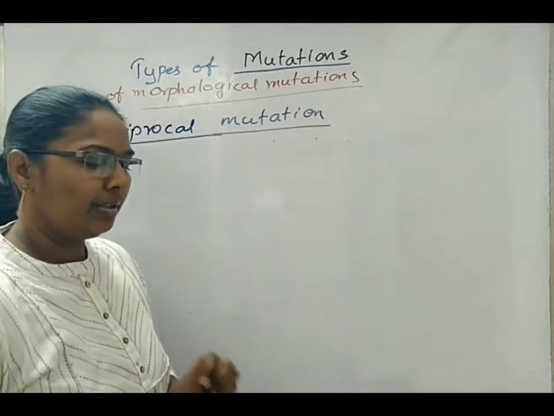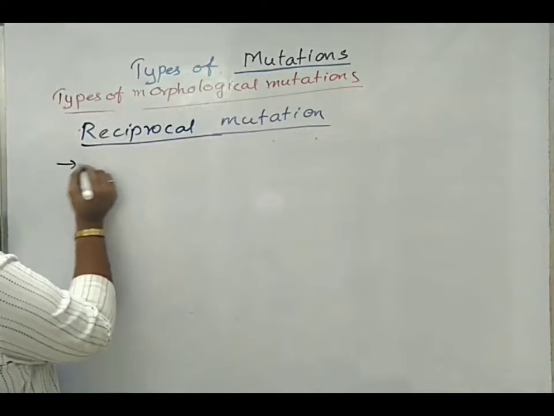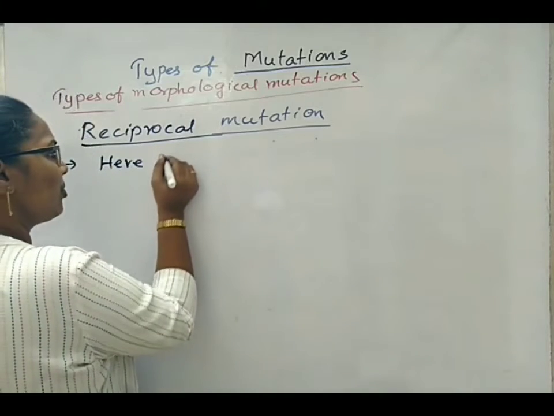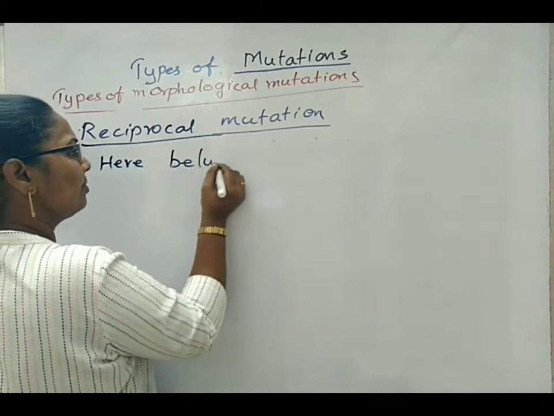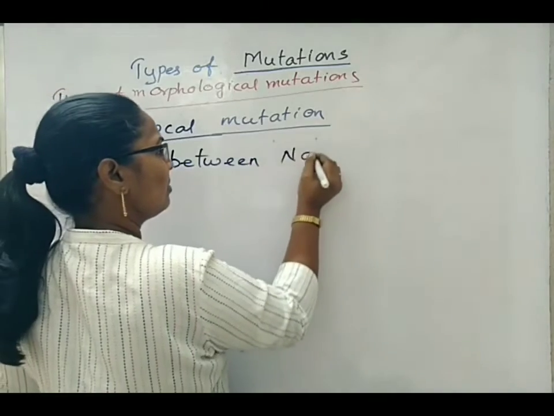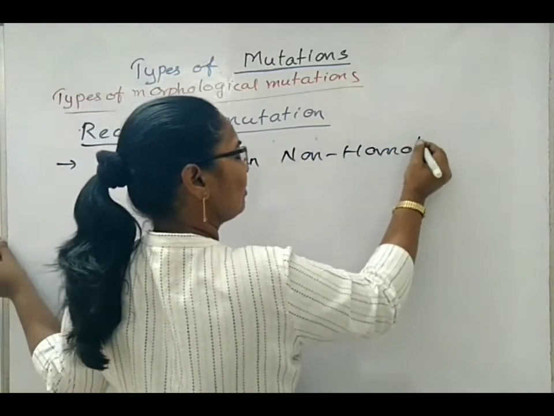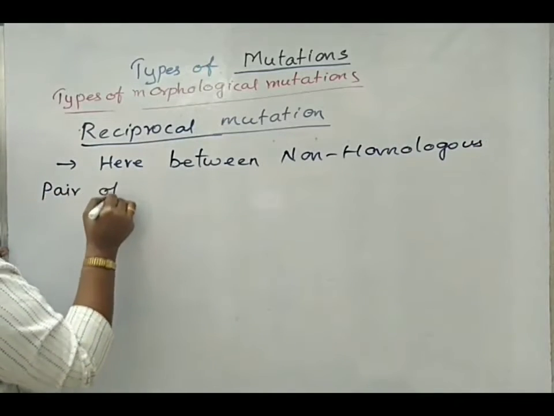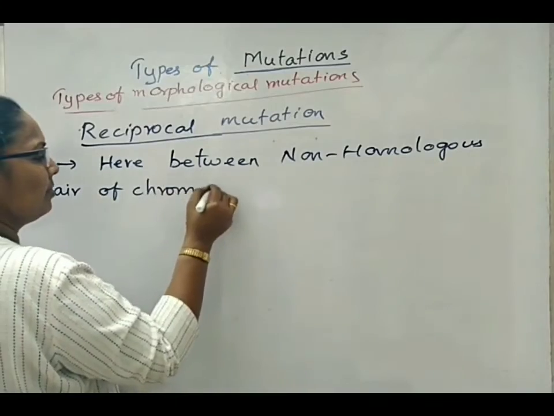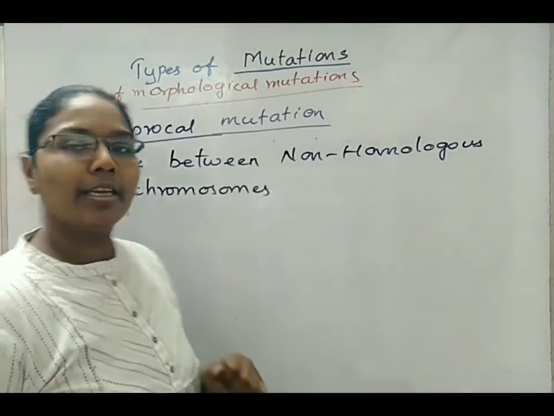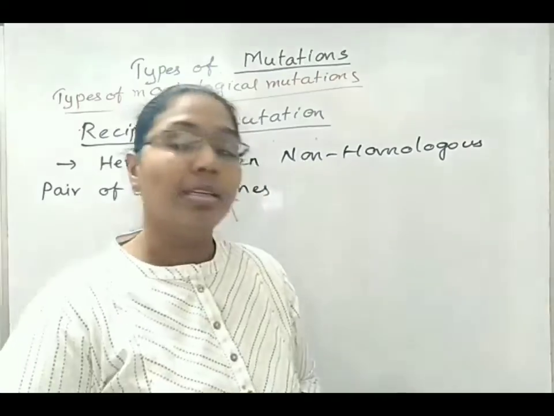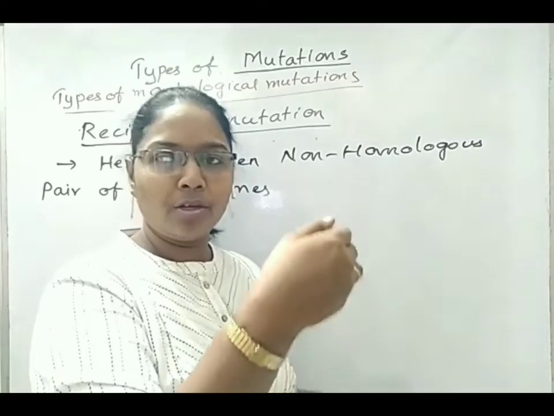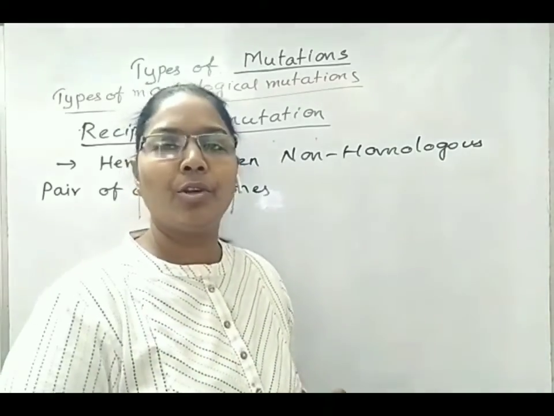Reciprocal type of mutation. Now, this also happens between non-homologous chromosomes. We have seen in case of translocation type of mutation, genes are getting transferred in one direction, means from one chromosome of a non-homologous pair to another chromosome of the non-homologous pair.